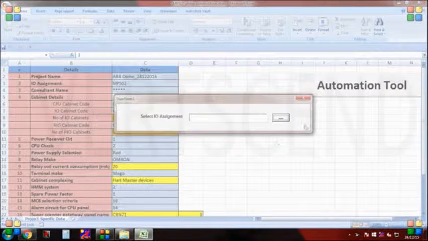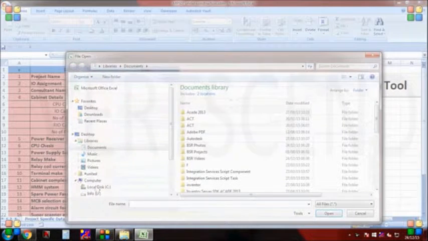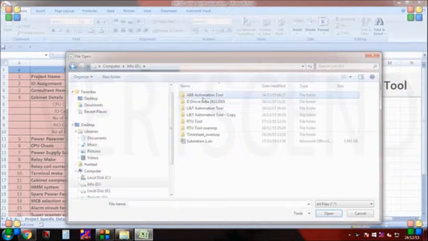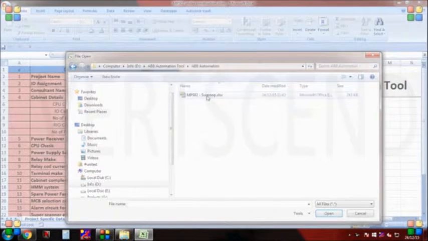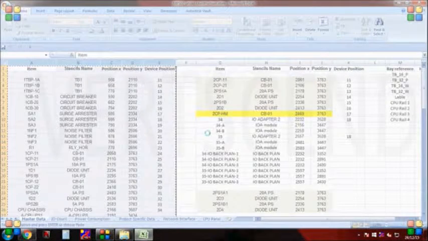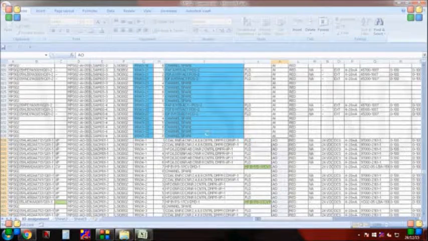Here you can browse the IO assignment to generate the intermediate files which are required to place the devices on the cabinet. So you have browsed that file and it will start populating the required intermediate files from the IO assignment.